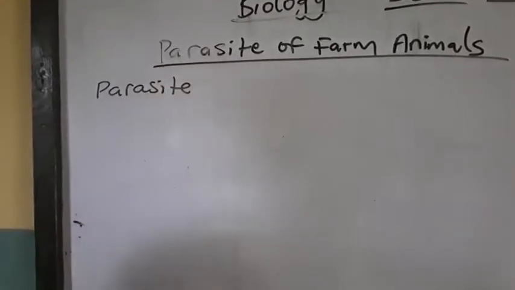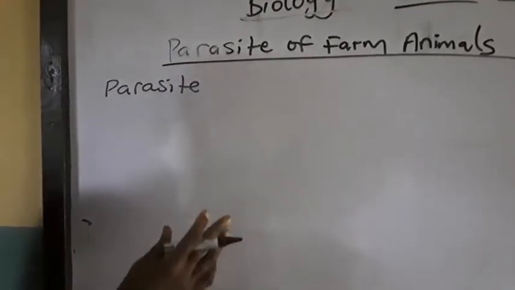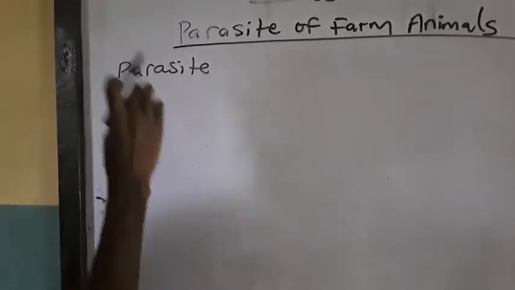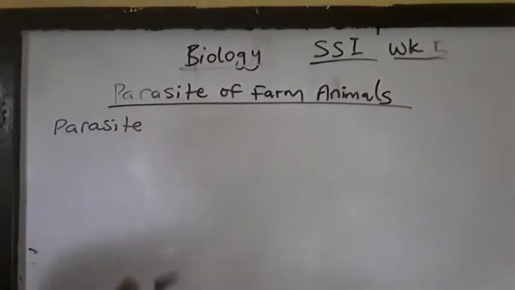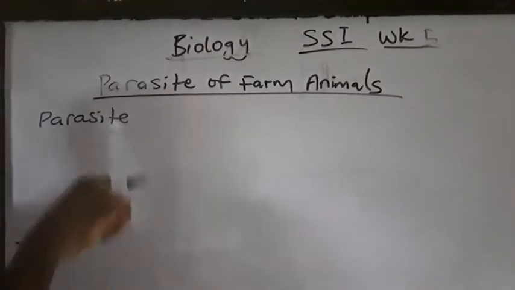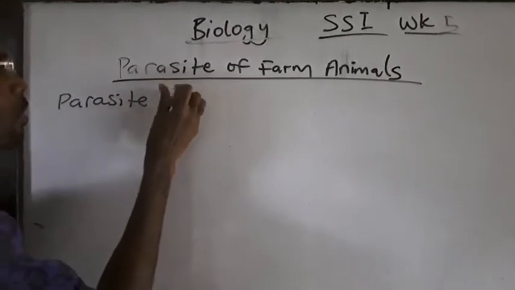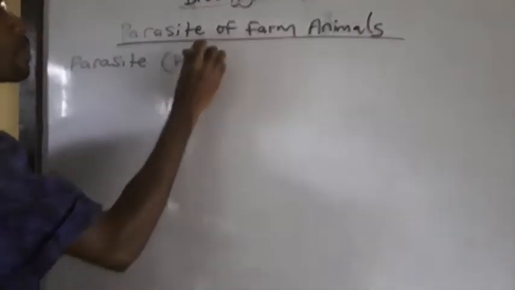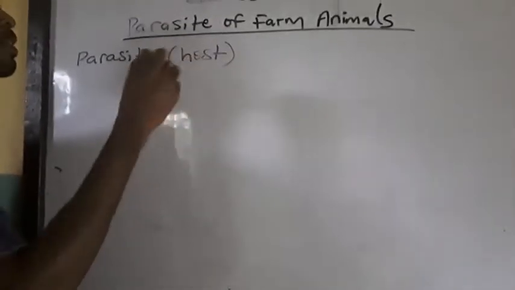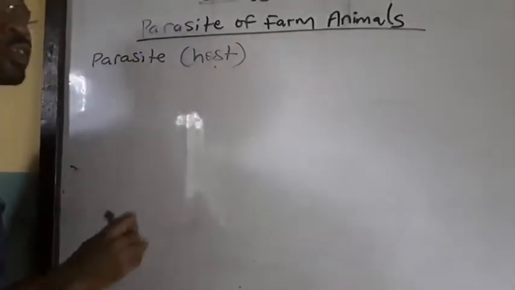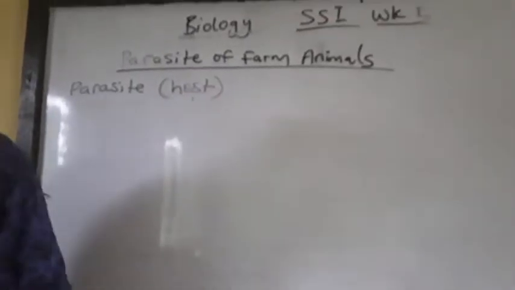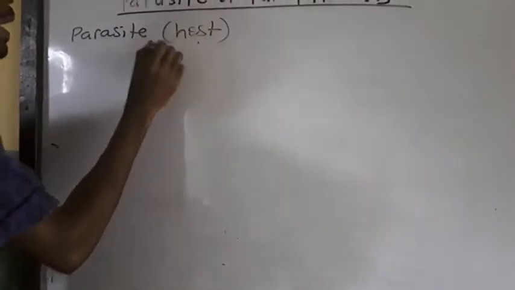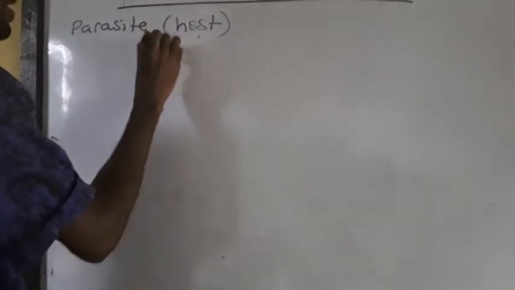I'll take that again, though I'm going to give you an elaborate note after this class, but I want you to listen very attentively. A parasite is an organism that lives on another organism that is called the host. And what does it do? It causes harm to this host. So any animal that behaves that way is known as a parasite.